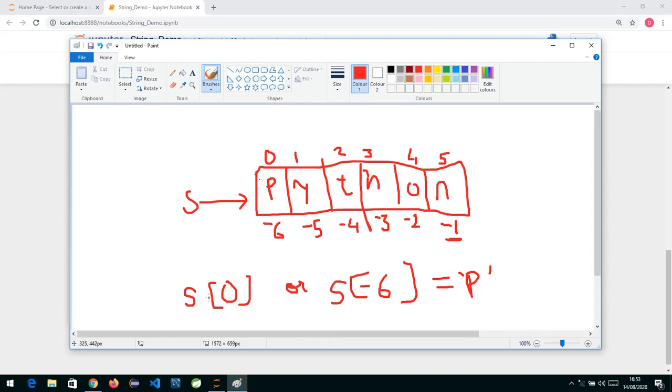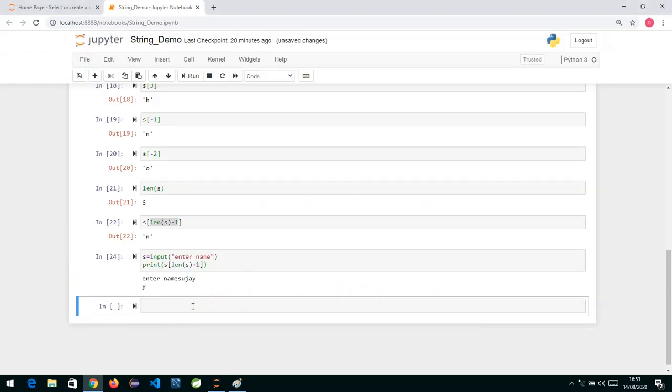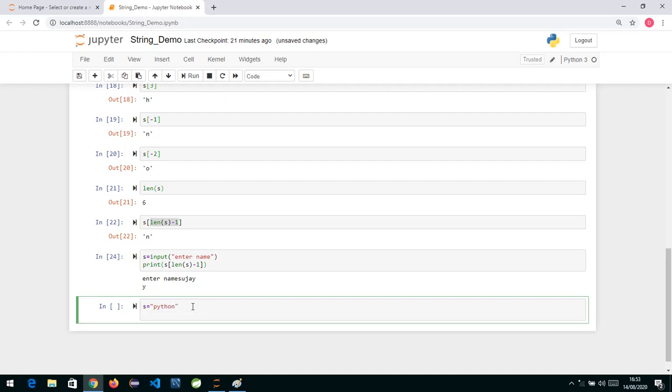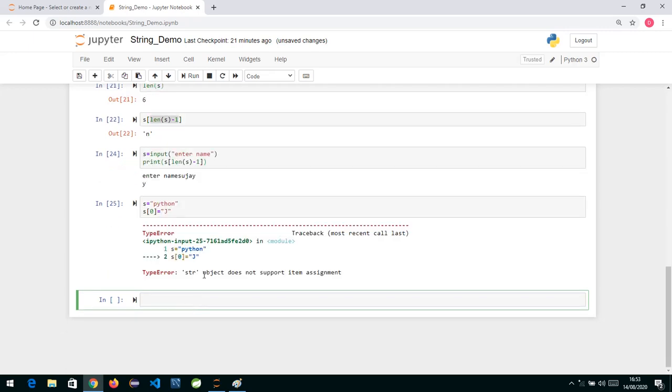Okay, now strings are also immutable. We have already seen this, but I'll just show you. If I write s is equal to Python, and now suppose I try to change the data, suppose I say s of 0 is equal to j, making it Jython. Now if I hit enter, what error is it going to give me? We can see it says it does not support item assignment.